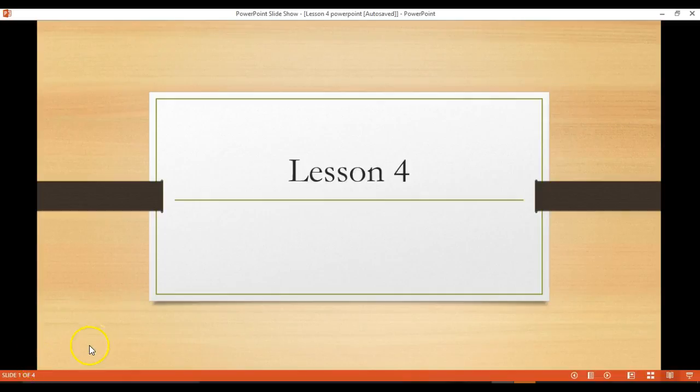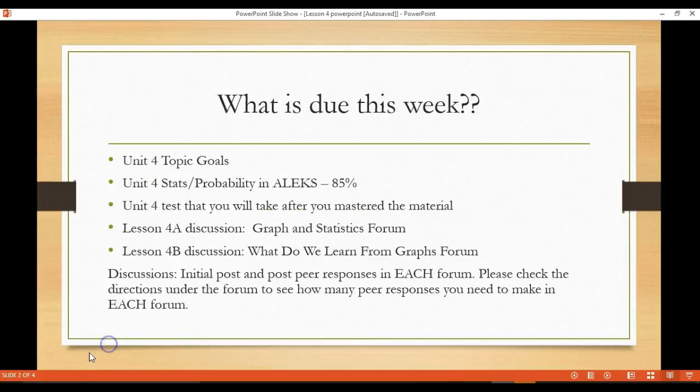Let's start off by talking about what is due this week. You have your weekly topic goals that need to be completed. Remember that if you are behind, there is still time to catch up this week. You have the Unit 4 Stats and Probability piece in ALEKS that needs to be completed with an 85% or above. This means that 85% of your Unit 4 Pie needs to be mastered by Sunday night.